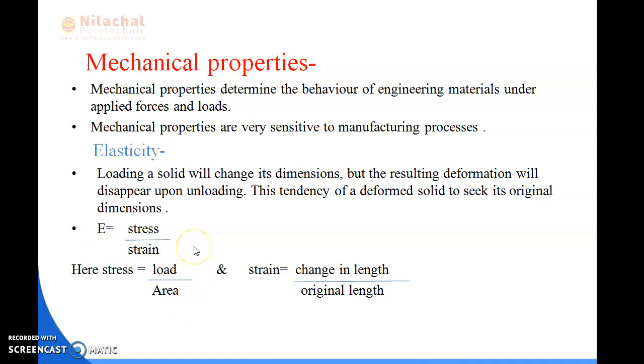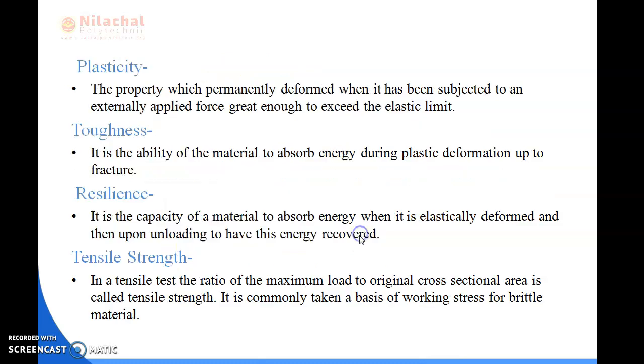The next one is the plasticity of a material. So what is plasticity? Plasticity is a property of a material by which it may be permanently deformed when it has been subjected to an externally applied load that exceeds the elastic limit. We know that every material has its own elastic limit.